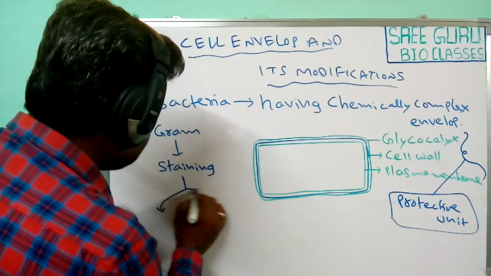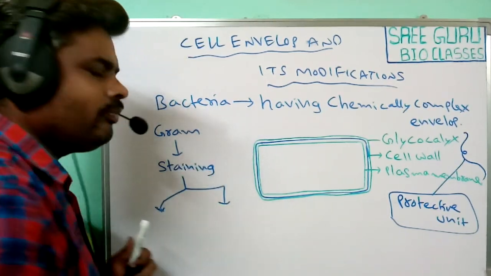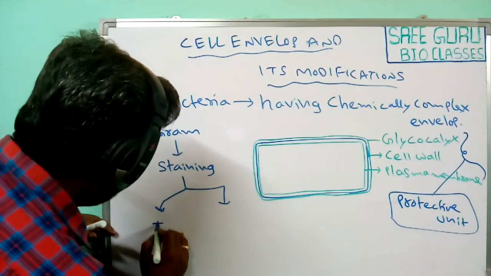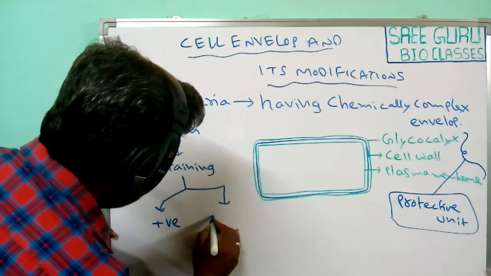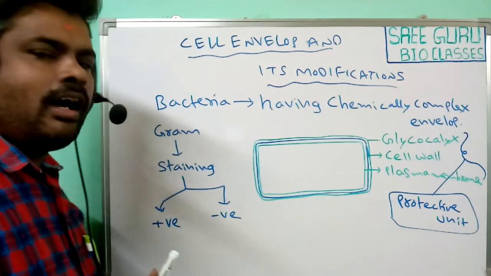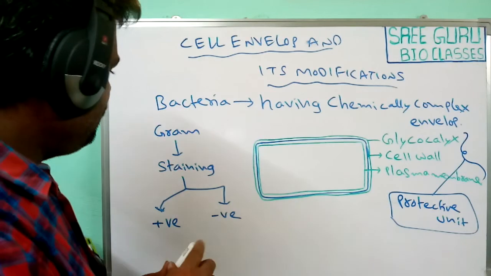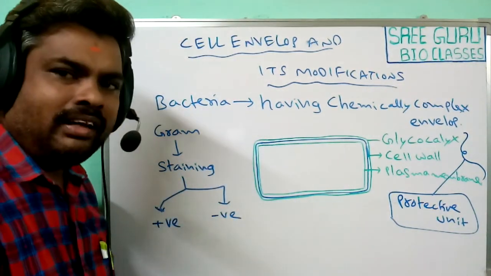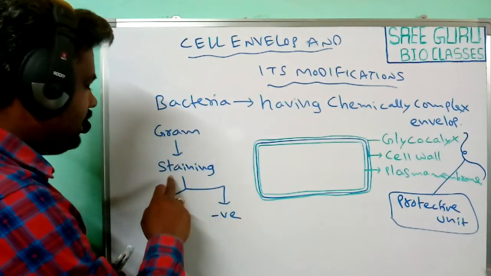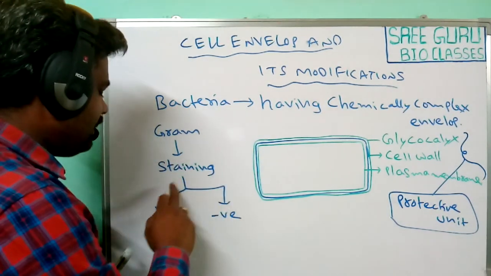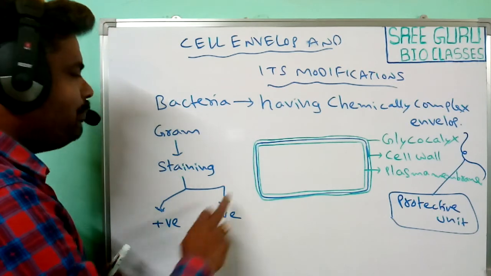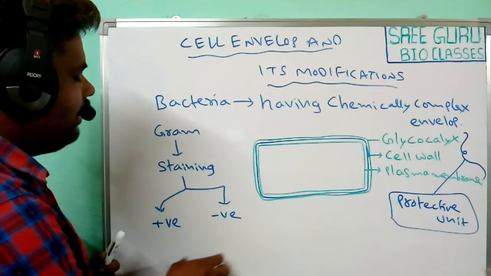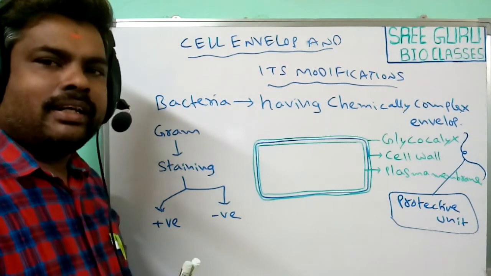Based on this staining procedure, bacteria are classified into two categories: gram positive and gram negative bacteria. Gram developed the staining procedure based on the chemical composition of the cell wall.